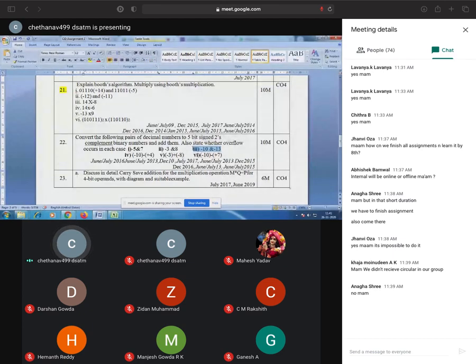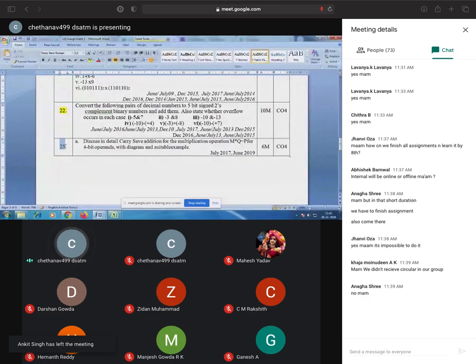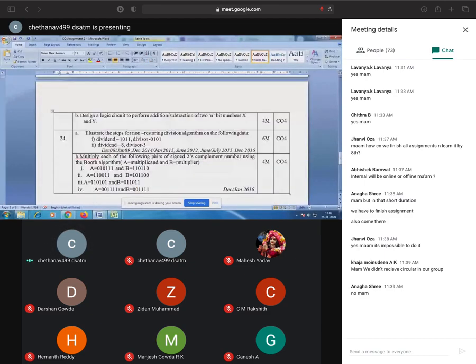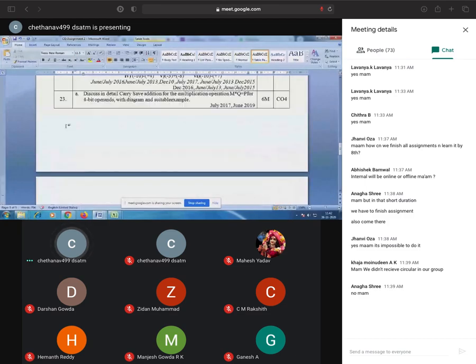Now I hope you have understood. And even -3 and -8, so again here also overflow. Whenever two operands have the same sign but the result has a different sign, then overflow will occur. Okay, so that is a very simple question, 22. You have more problems there. And here it is carry save addition multiplication, which you have to explain with a diagram. This is about 23, and this is addition and subtraction of n-bit numbers. So this is our 23rd question.